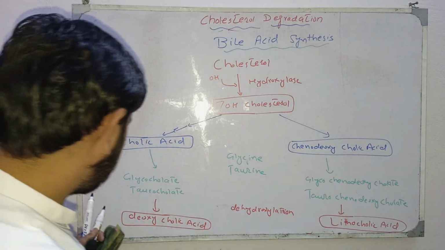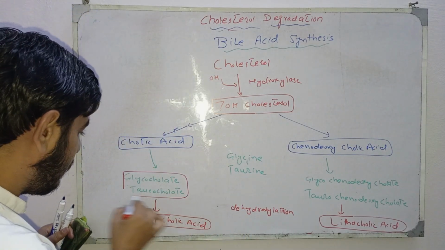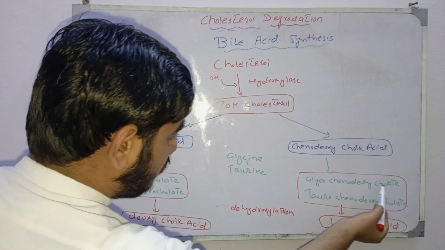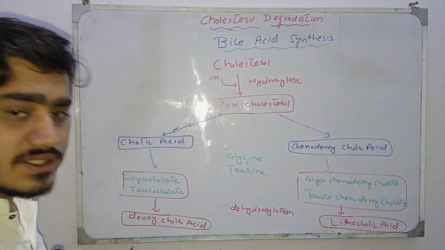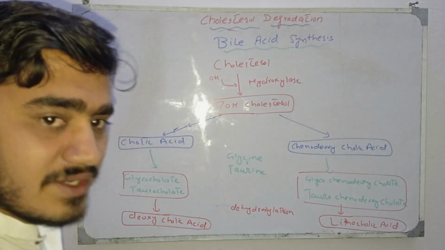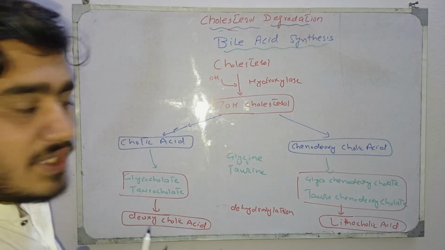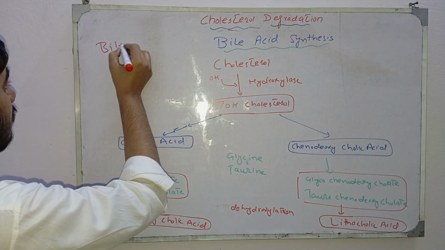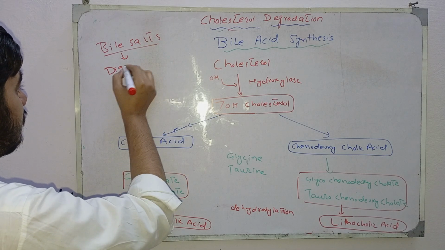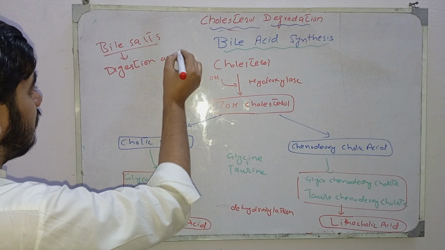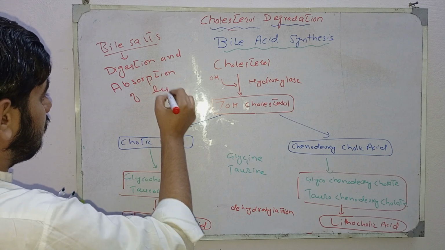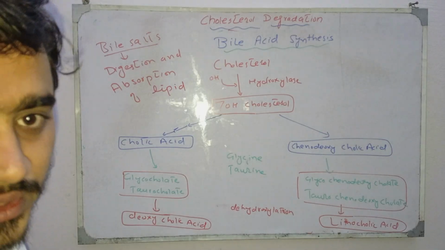Okay, students, glycocholate, taurocholate, glycochenodeoxycholate, and taurochenodeoxycholate are primary bile acids, while deoxycholic acid and lithocholic acid are secondary bile acids. These bile acids are very important in the synthesis of bile salts, and bile salts are very important in digestion and absorption of lipid.